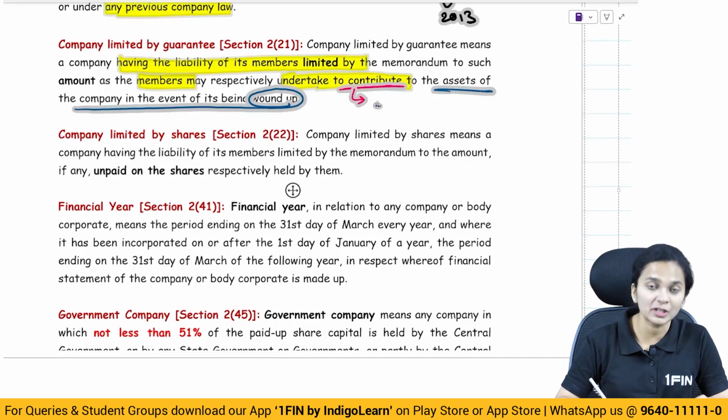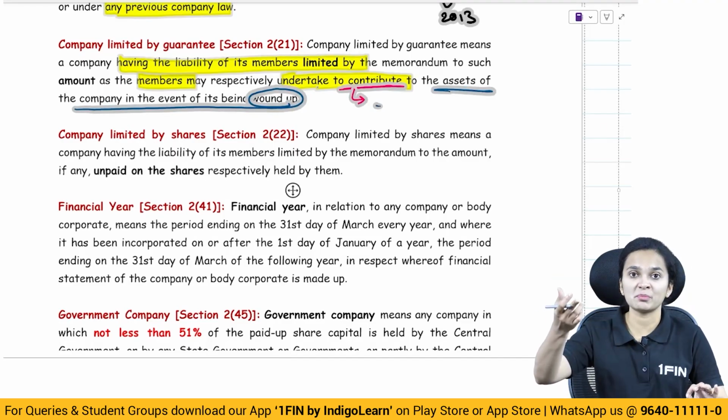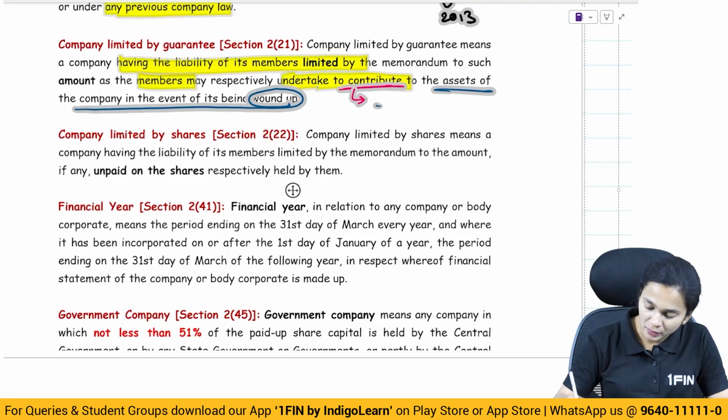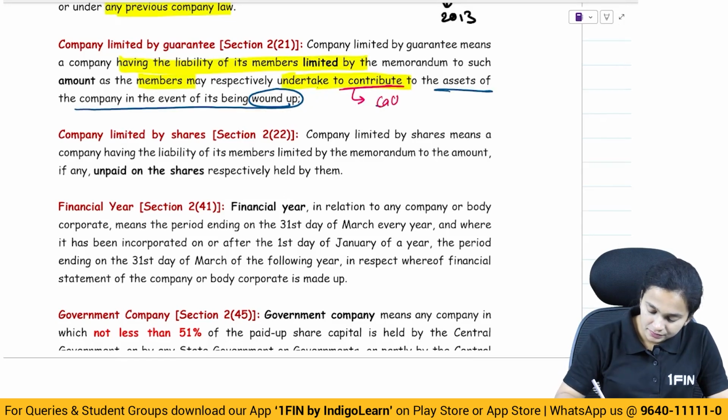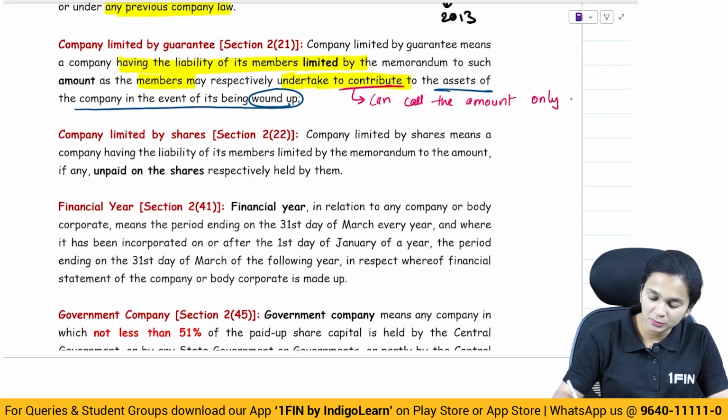The company can call the amount from its members only at the time of winding up.